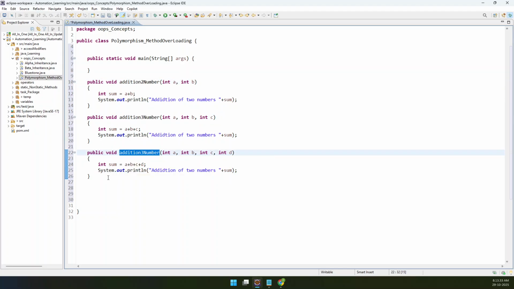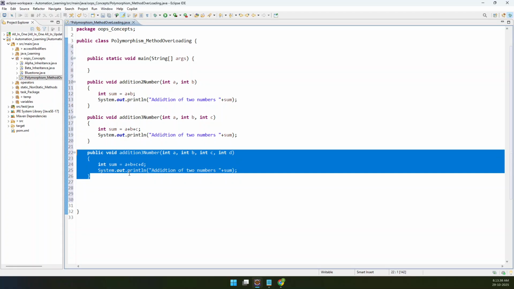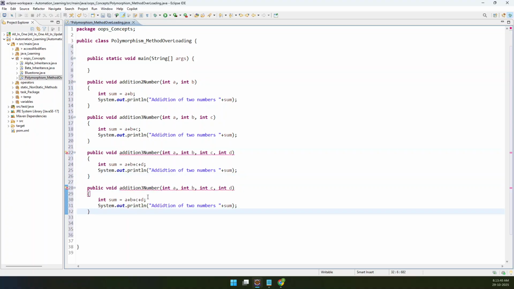Every time I am performing addition itself, but the way I'm doing it is different. Here I'm adding two values, three values, four values, and here one more, plus e.